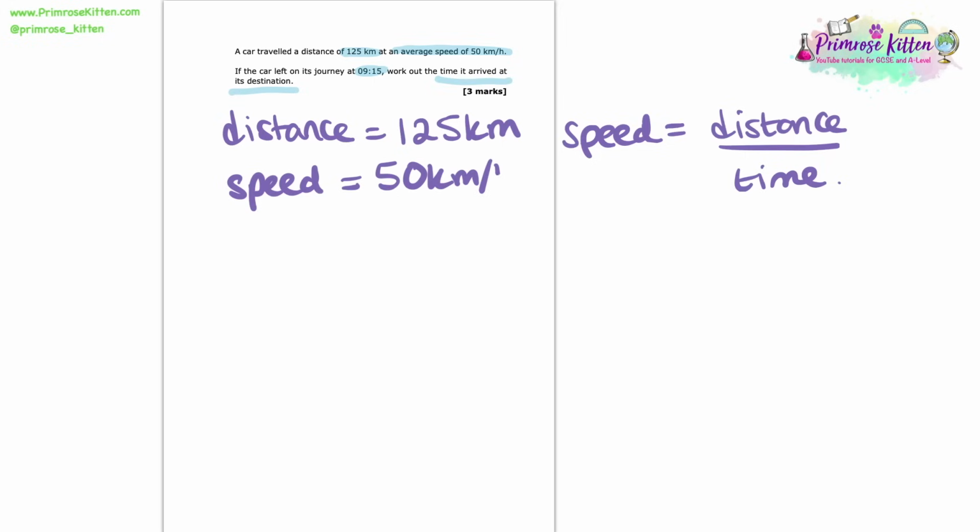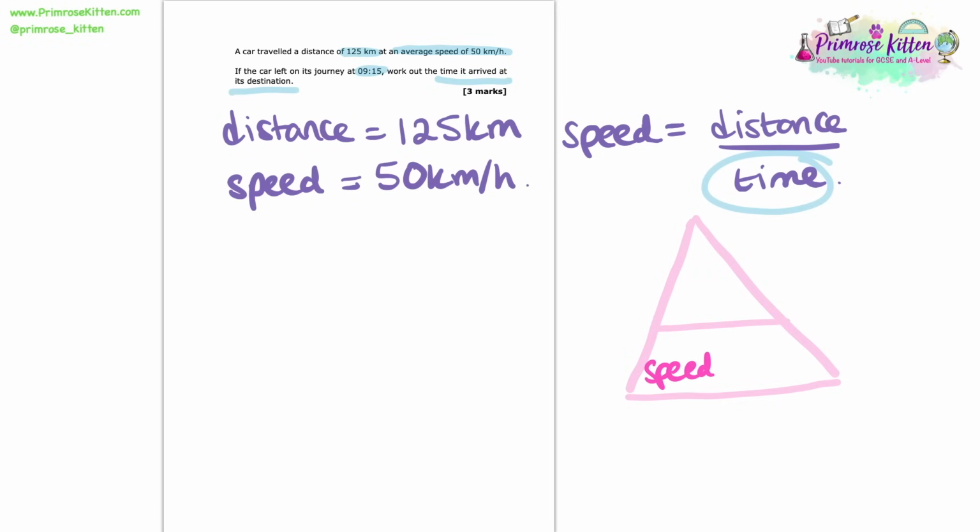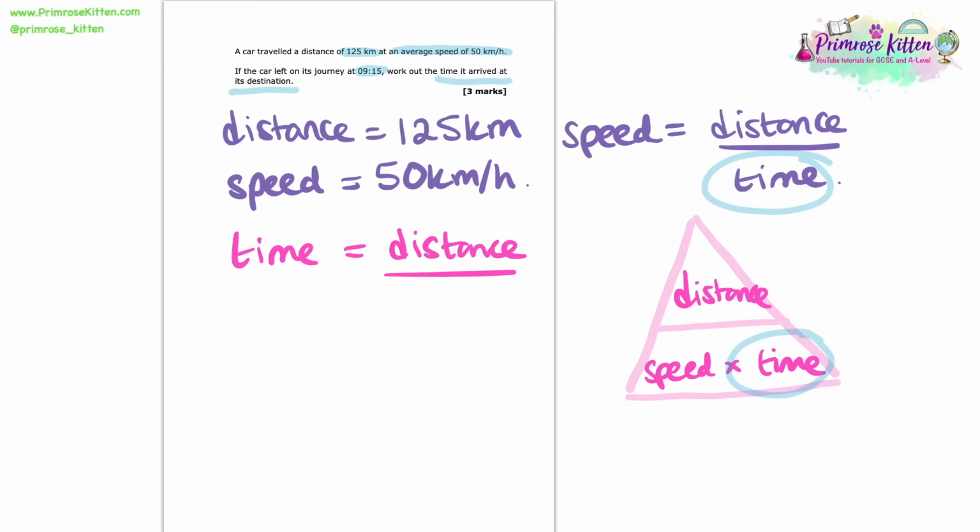What we need to find out now though is the time. And so to work out the time here, we're going to have to rearrange this equation. Now we can either do this using algebra, or if you're not confident on that, you can use the classic triangle. So in this triangle, speed and time are on the bottom of it and distance is on the top, and we can learn it like this if it will help you. So we need to find the time. So what we do is we sort of cover up the time, and you see you've got distance over speed. So we can write the equation then as time equals distance divided by speed.